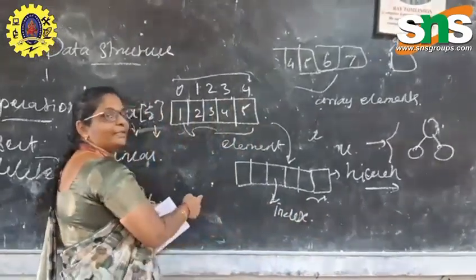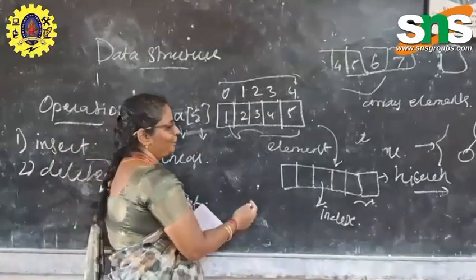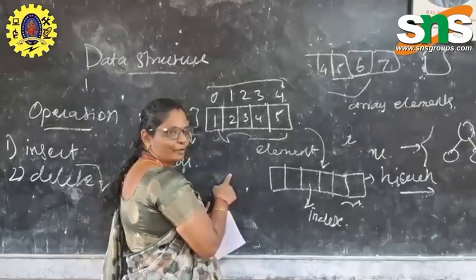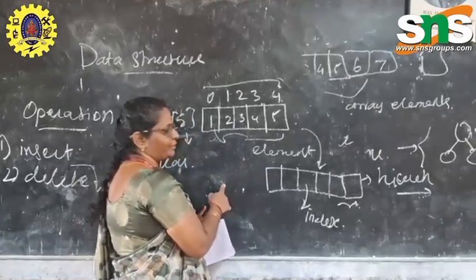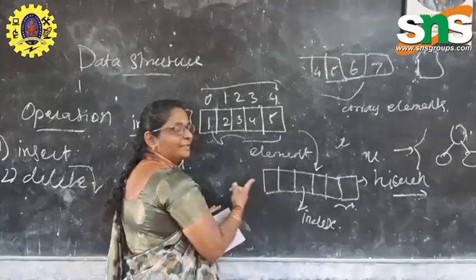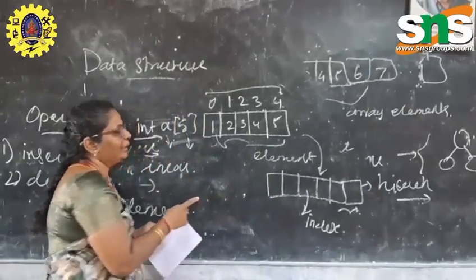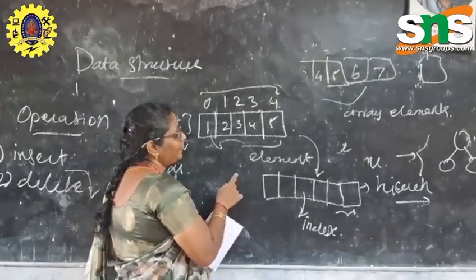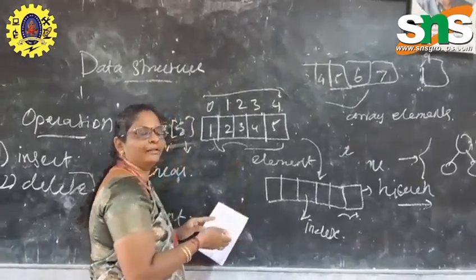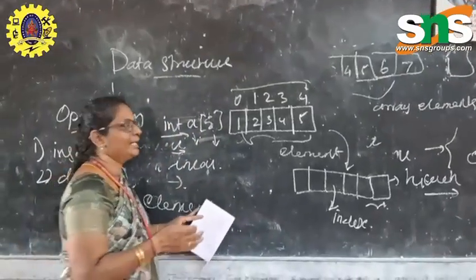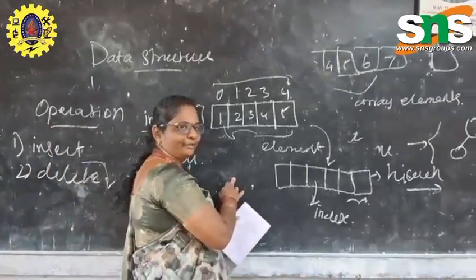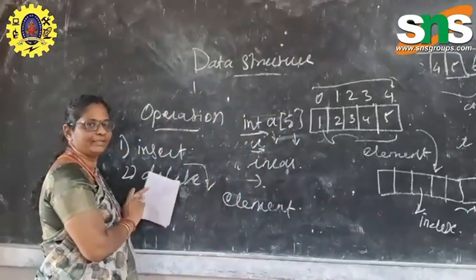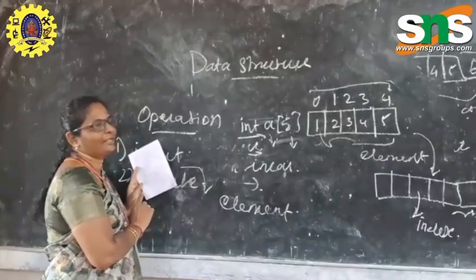Index value base பண்ணி நம்ம insert பண்ணிக்கலாம் elements, delete பண்ணிக்கலாம். So it is based on the position in a list. We can consider the position also for insert and delete operations. At the end of the list we can easily add an element. Likewise, we can easily delete an element at the end of the list. But to add, insert or delete in the middle of the list is somewhat difficult, but we can do it. So it is a main operation, insert and delete in an array, in the list format. This is under data structures.